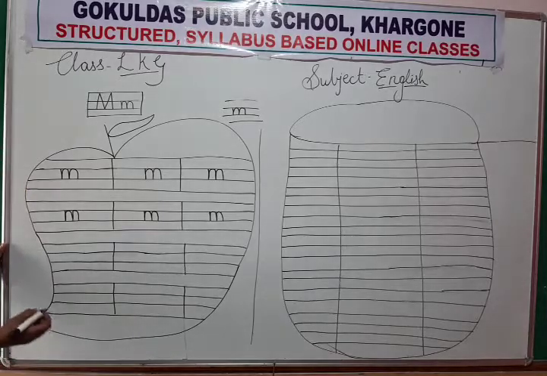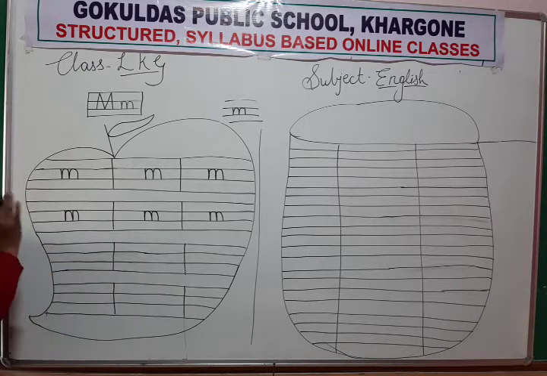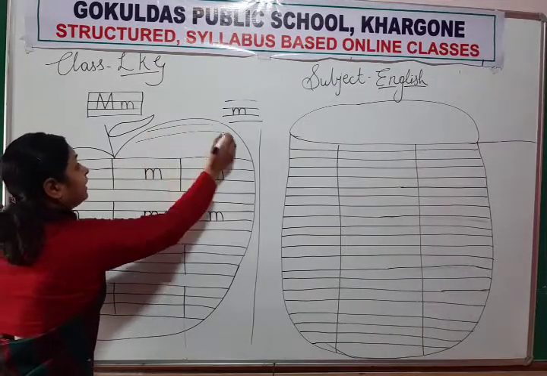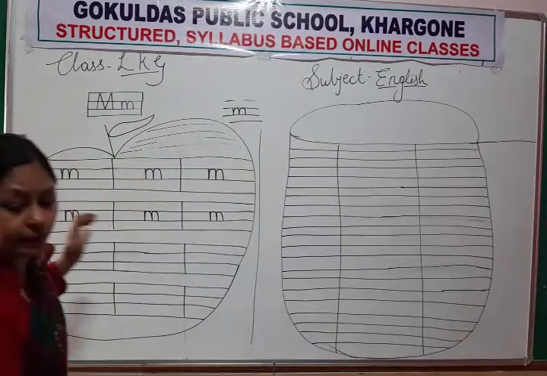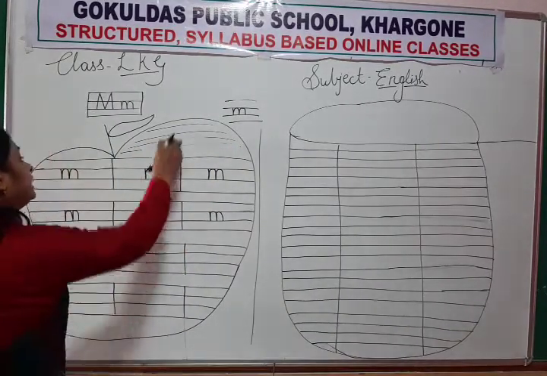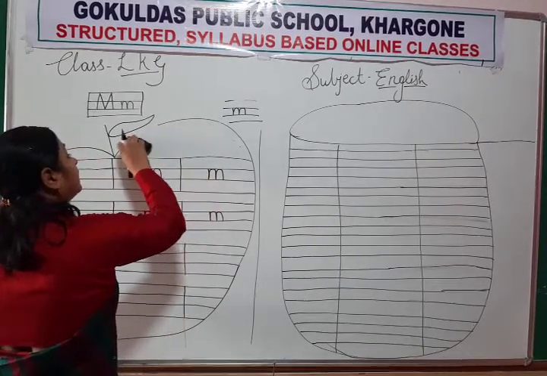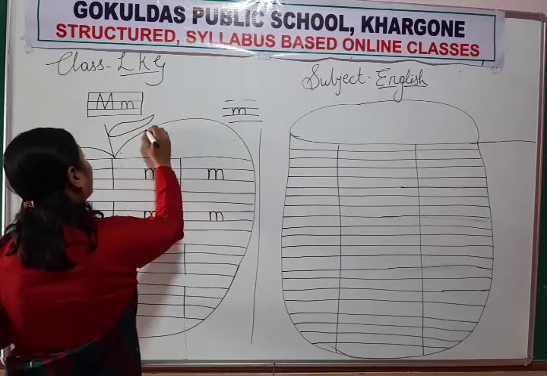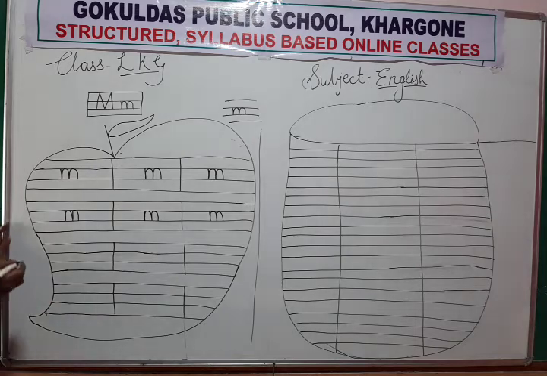Again, we will start to write in the next line. And in the empty space you have to color the mango with yellow color. Okay, now done. Next line.